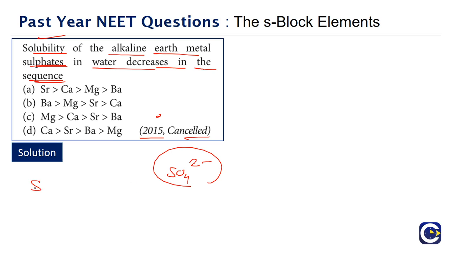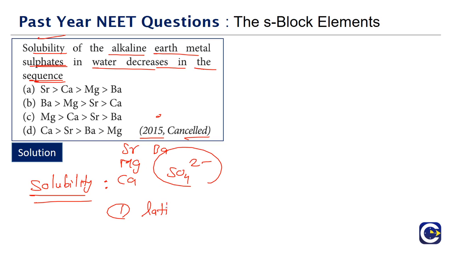See, solubility of any salt. So here we are talking about the sulfates. See, what are the two steps involved in the solubility? First, if you take any sulfate, whether you take magnesium or calcium or strontium or barium, first we must break the lattice, because the solid lattice has to be broken. Means there will be the lattice energy that will come into picture.